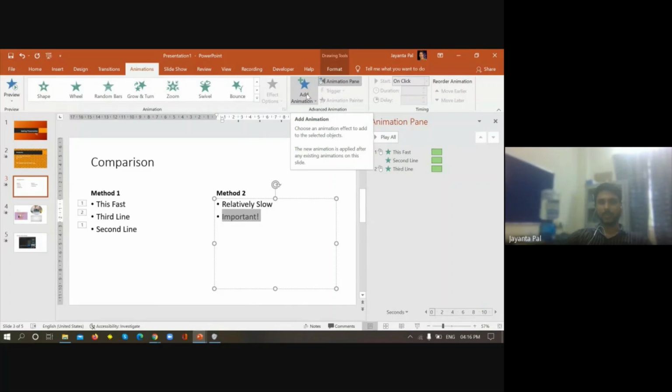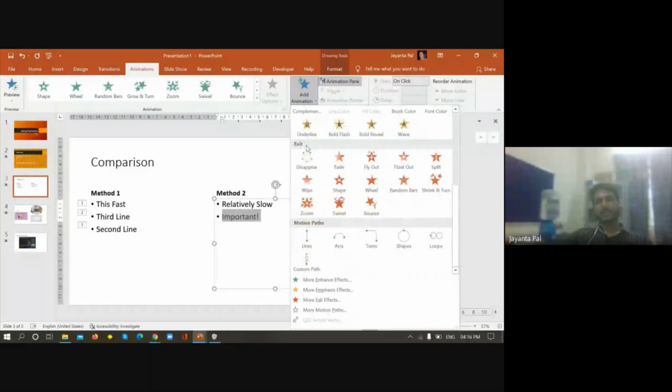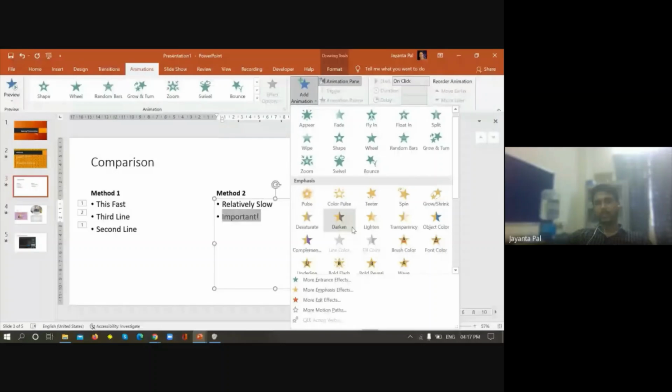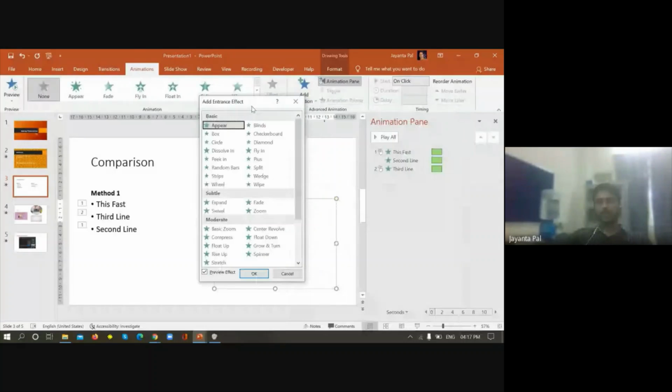If you click on add animation, you have different entrance effects, or how they will appear. Emphasis means how you will highlight. Then you have another category for exit, or how they will exit, right? At this moment, let us say we want to see the different ways of entrance. I do not want to apply it in one go; I want to see more entrance effects. There is an option, more entrance effects. Click on it, and you can see different entrance effects, right?